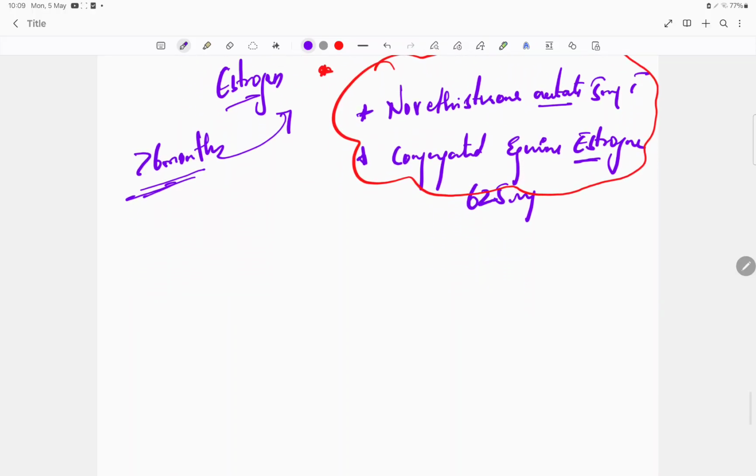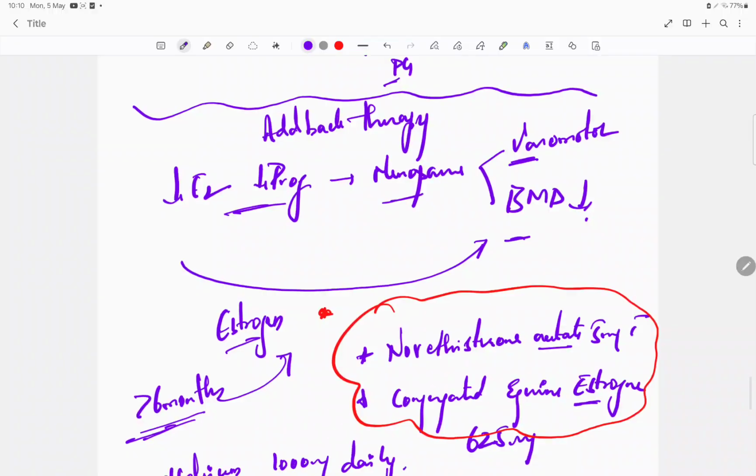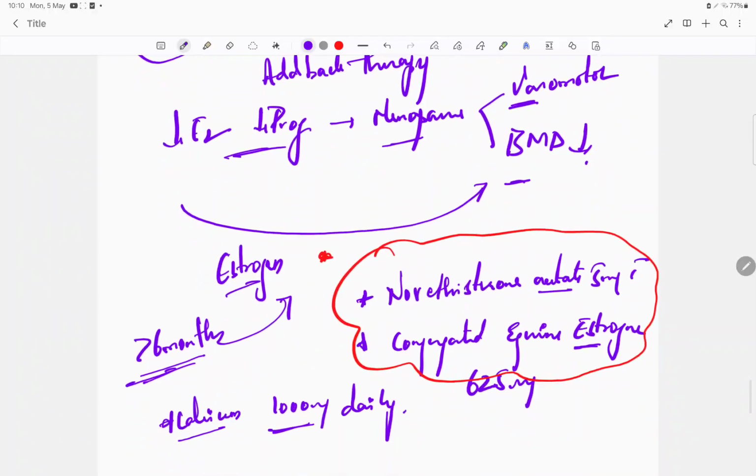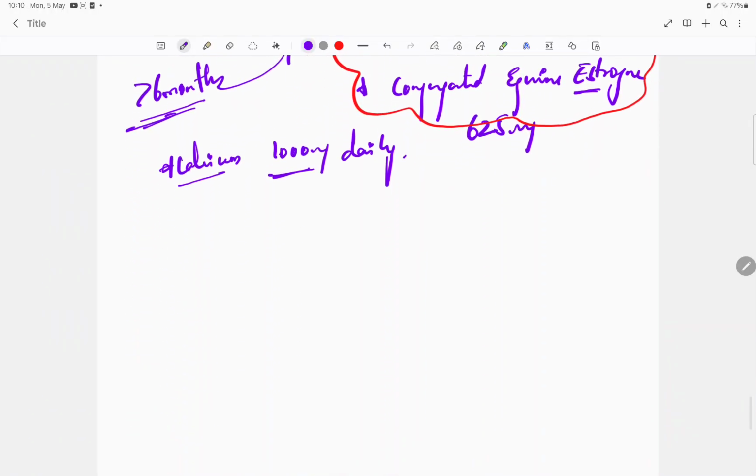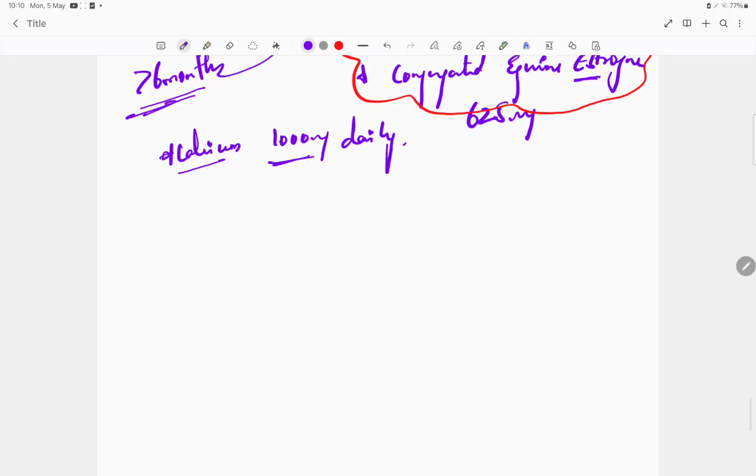You got my voice? Okay. Along with this, of course, to prevent the bone mineral density loss, we also give calcium. What is the dosage? Everyone knows 1000 mg daily we give as add back therapy. Understood? So what are the other complications of both the GnRH antagonist as well as the GnRH agonist? They will have insomnia, reduced libido, vaginal dryness, headache, everything. So these are the other symptoms of the GnRH agonist as well as the antagonist that cause the complications.